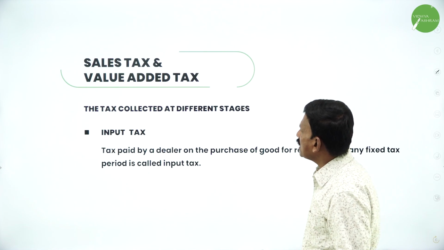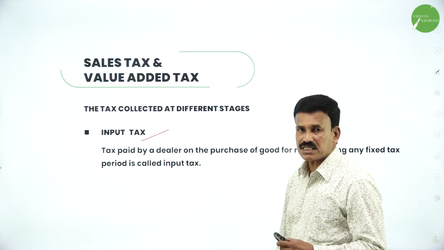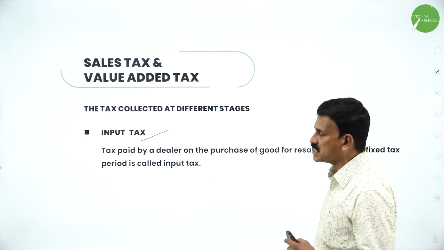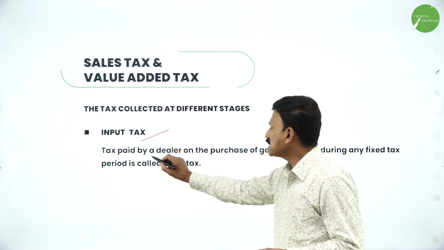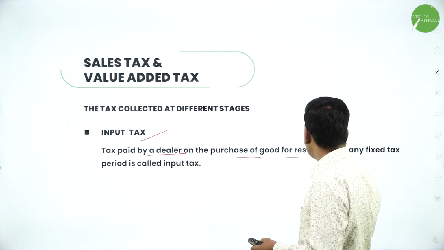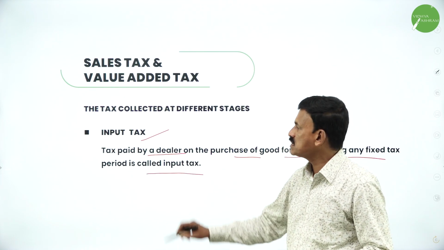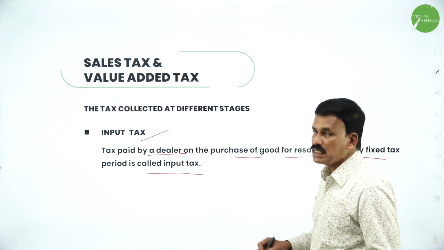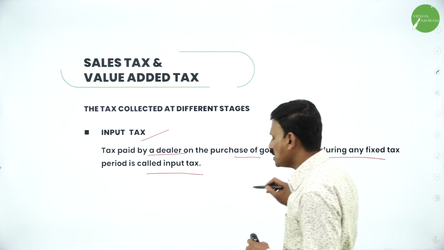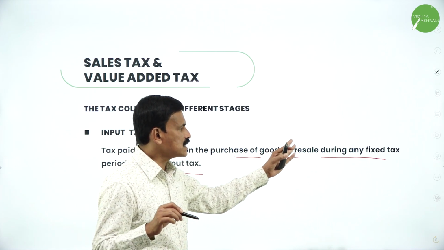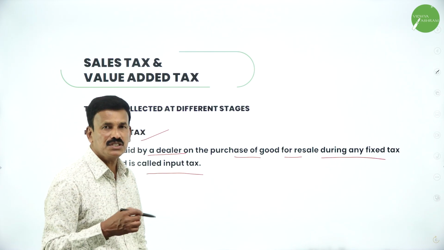Now, the tax collected at different stages. There are different types of tax collection. The first one is the input tax. The tax paid by a dealer on purchase of goods for resale during any fixed tax period is called the input tax.